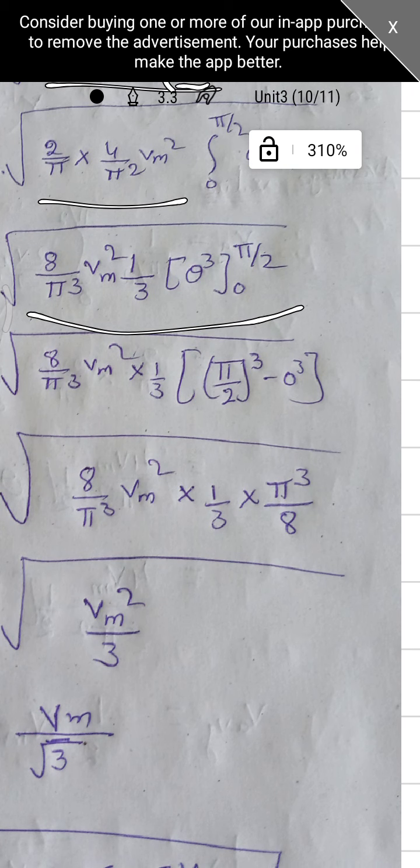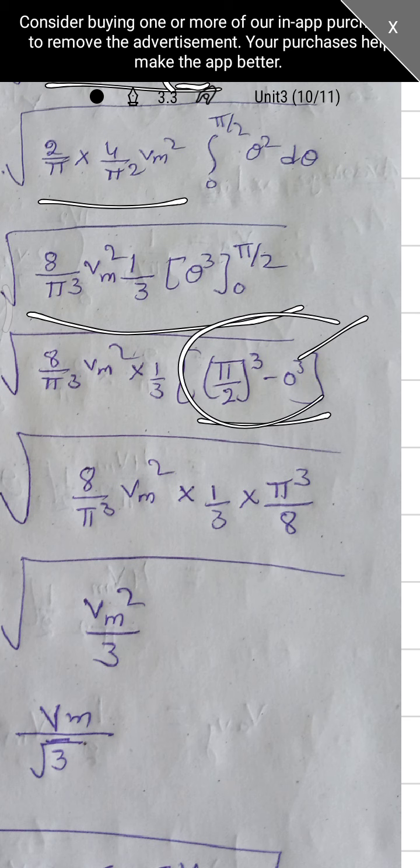So now we are applying the limits, upper limit minus lower limit, pi by 2 whole cube minus 0 cube. Substituting the limits and simplifying, we are getting this equation as 8 by pi cube Vm square into 1 by 3 into pi cube by 8.